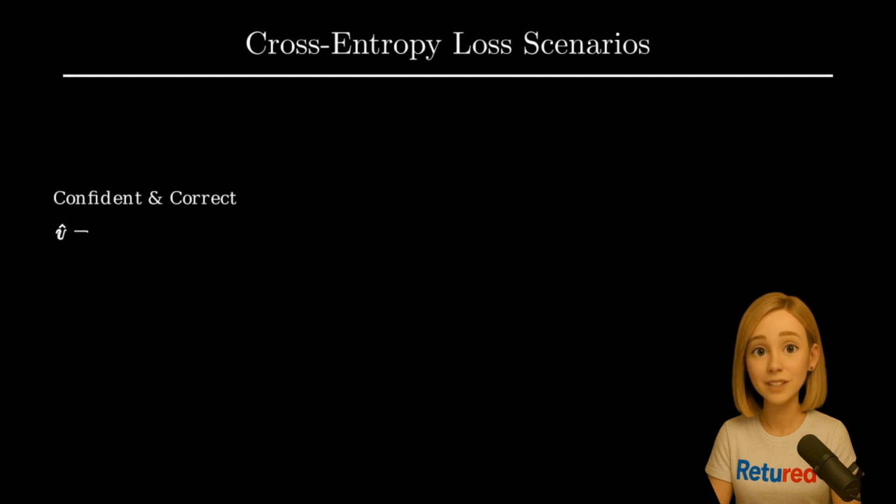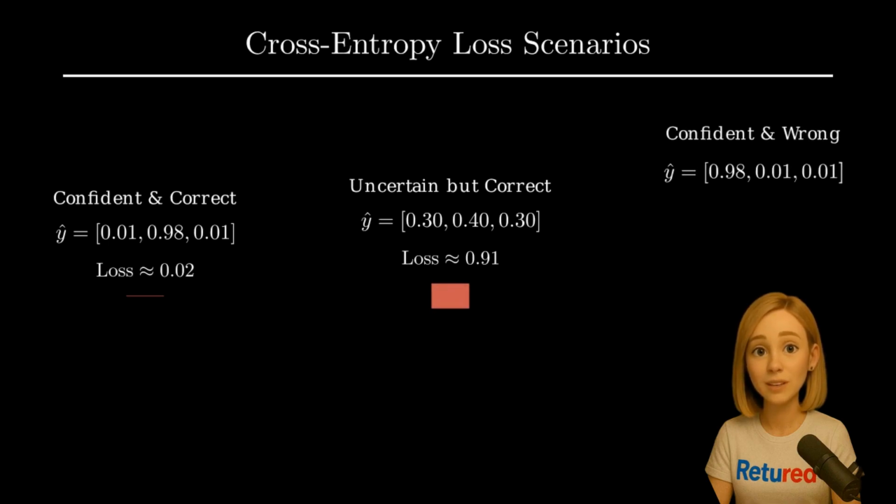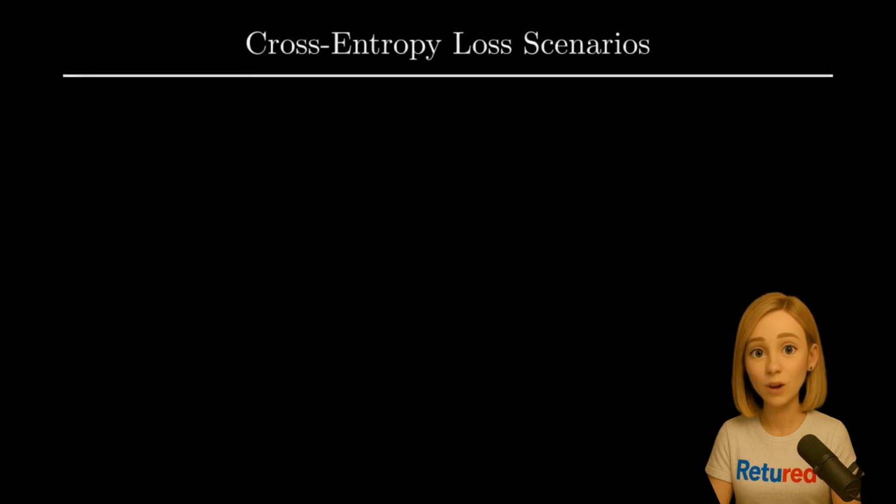If the model is confident and correct, say it predicts 0.01, 0.98, 0.01 for the dog picture, the loss is negative log of 0.98, which is a tiny 0.02, a very small penalty. But what if it's confident and wrong? Say it predicts 0.98, 0.01, 0.01. The loss is negative log of 0.01, a massive penalty of 4.6. CCE brilliantly punishes the model for being confidently wrong.